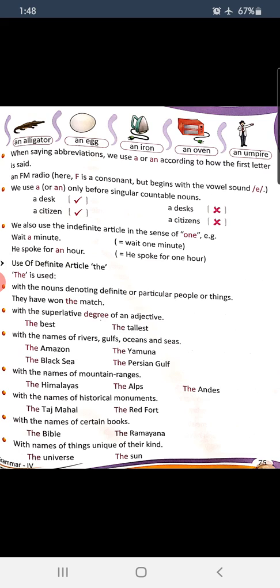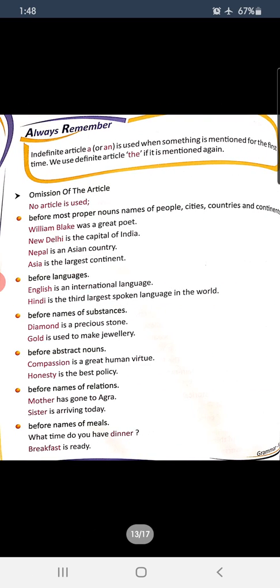With the names of rivers, gulfs, oceans and seas, we use the. With the names of mountain ranges, with the names of historical monuments, with the names of certain books, with names of things unique of their kind, like the universe, the sun, right? Always remember, indefinite article is used when something is mentioned for the first time. We use definite article if it is mentioned again.